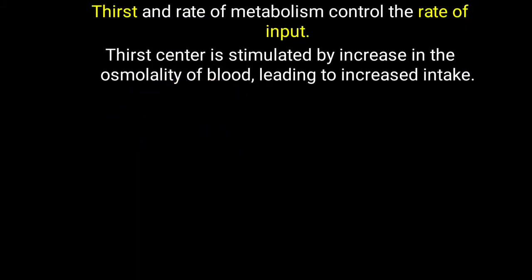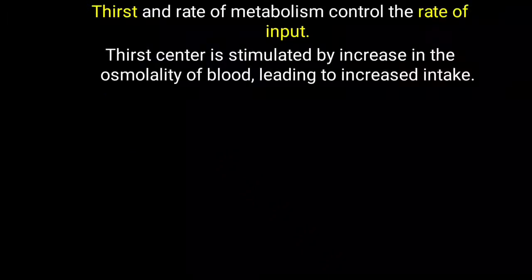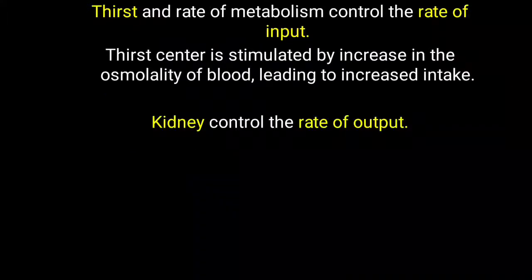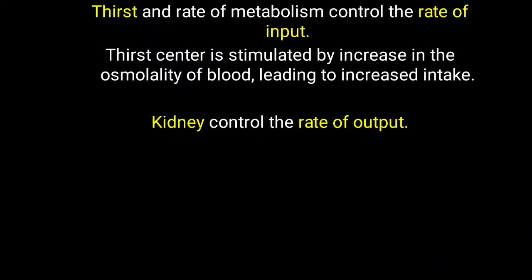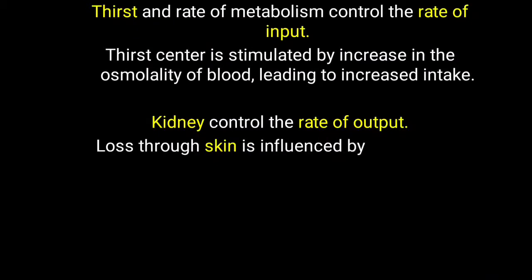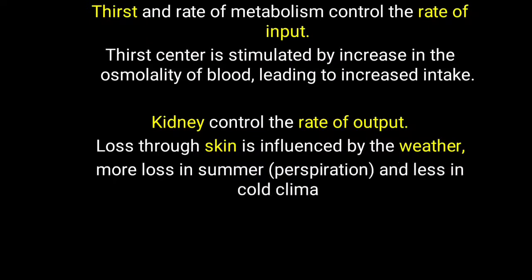I have taken glucose as one example. In the same way, whenever the overall osmolality of the blood is increased, the thirst center is stimulated and there is increased desire for water. In the same way, the kidney will control the rate of output in the form of urine. That also we will look at, with the help of which hormone. At present, you should remember loss through the skin is under the control of the weather. Simply, more loss of water occurs, particularly in summer, in the form of perspiration, while loss of water is less, particularly in a cold climate.